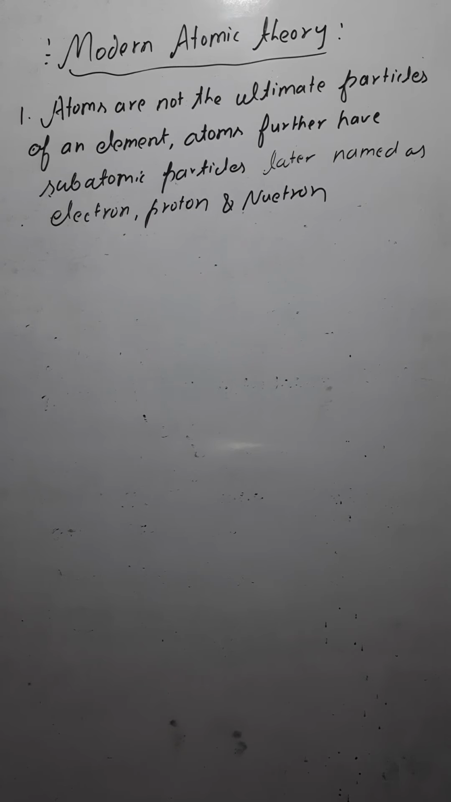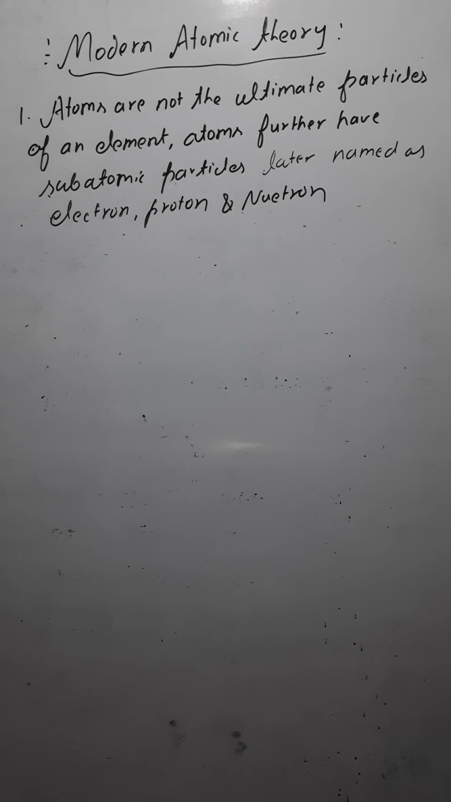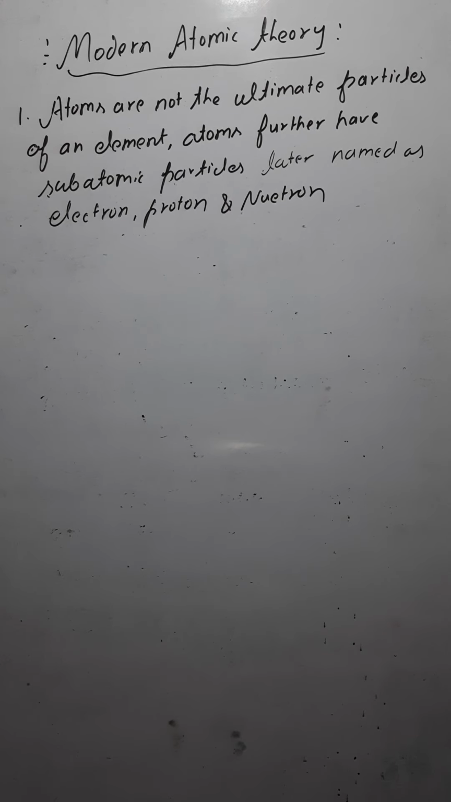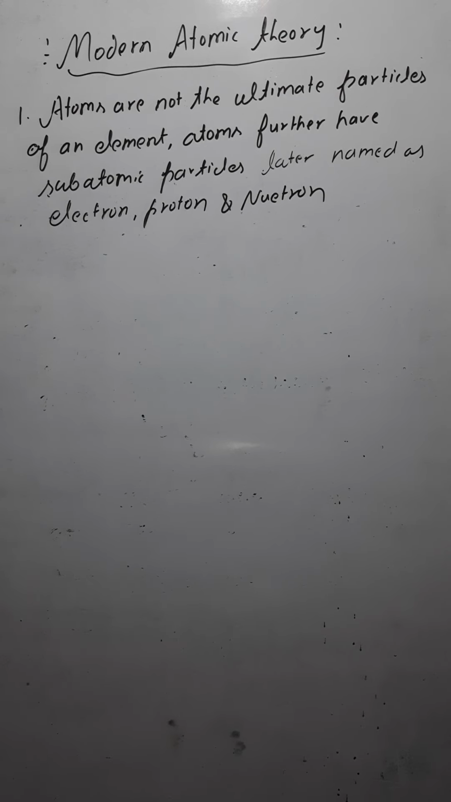Hello dear students, today we will move ahead in the first chapter of class 11th chemistry, that is, some basic concepts of chemistry. Here we were discussing the atomic model. We have discussed Dalton's atomic theory, and later some drawbacks in Dalton's atomic theory. Today we will start the modern atomic theory, which is going to resolve the problems that were there in Dalton's atomic theory.